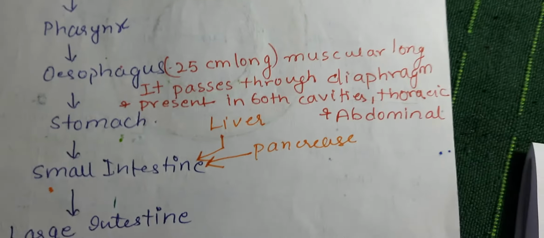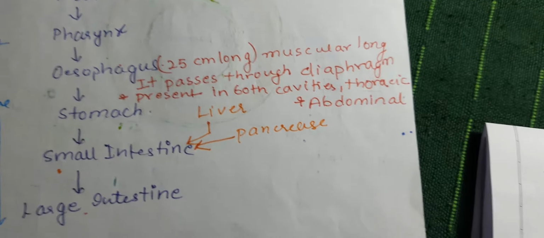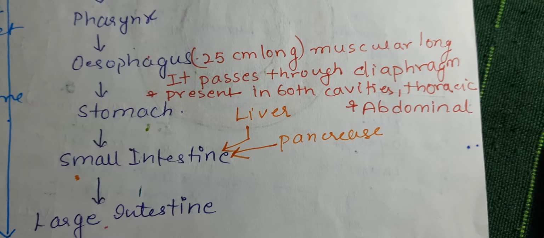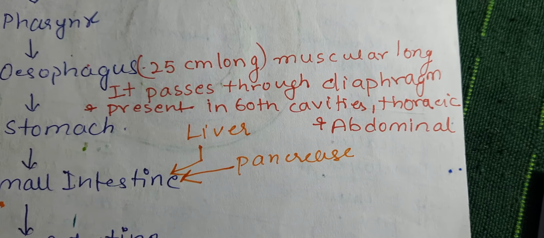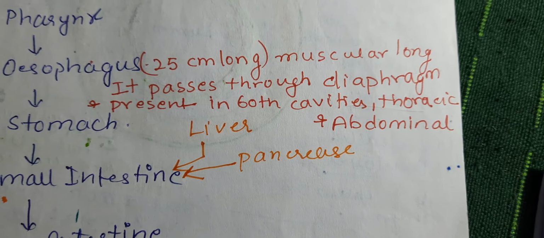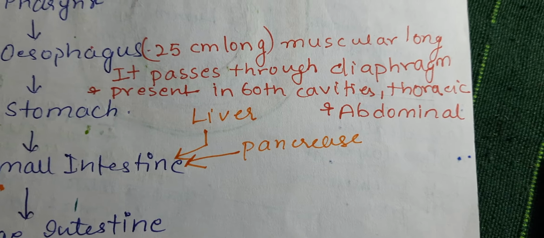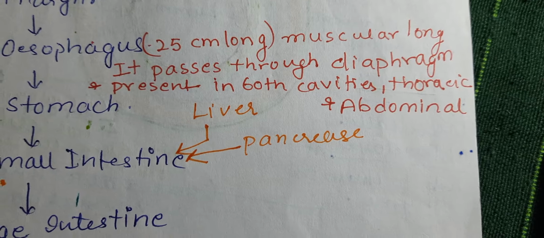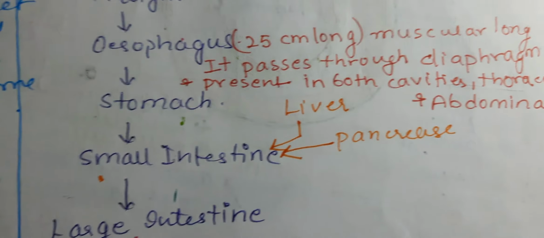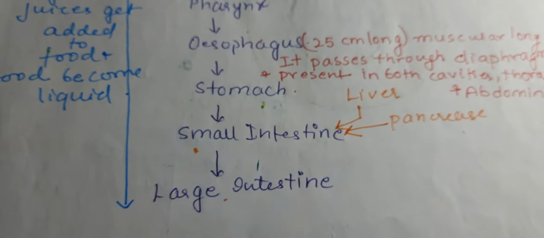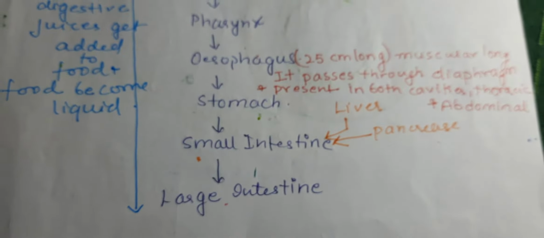Now here you can see the liver and pancreas. Although they are organs in the human body, in the digestive system they act as glands, and the liver is one of the largest glands. They secrete certain things: the liver secretes bile and the pancreas secretes pancreatic juice into the small intestine, where digestion occurs and gets completed.